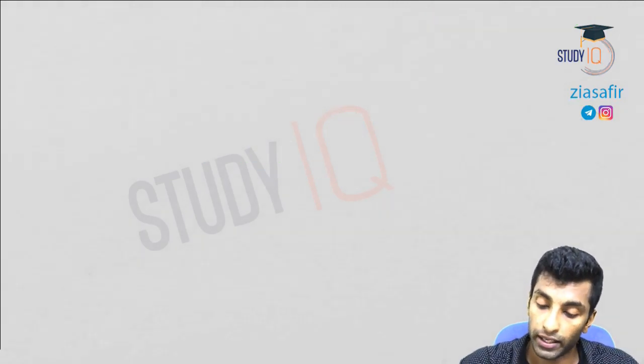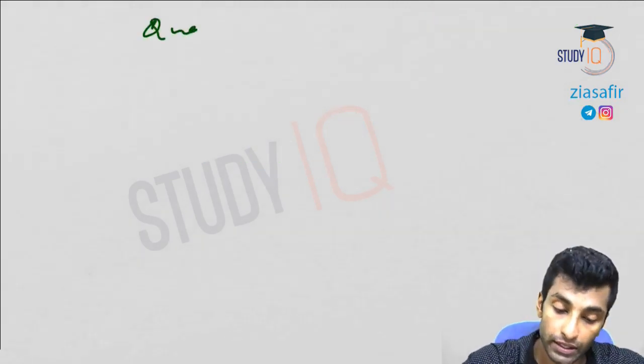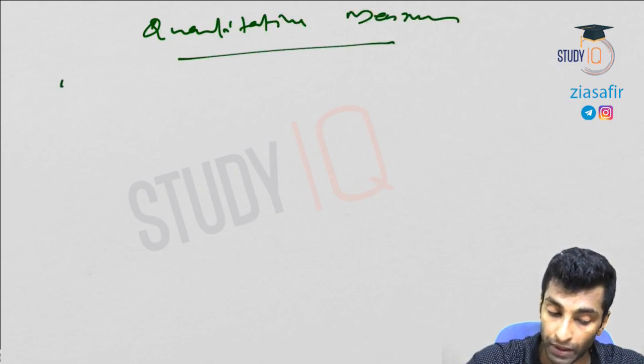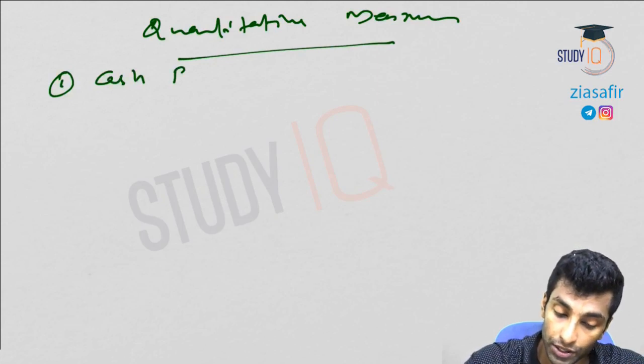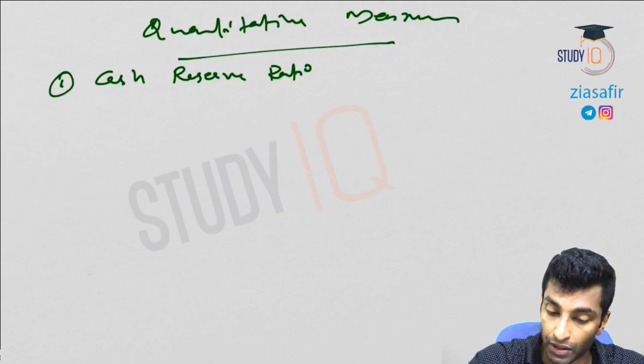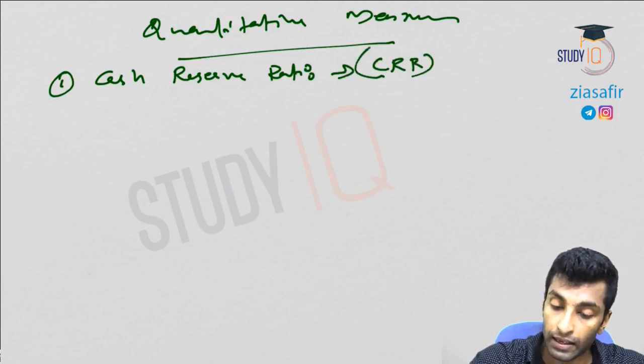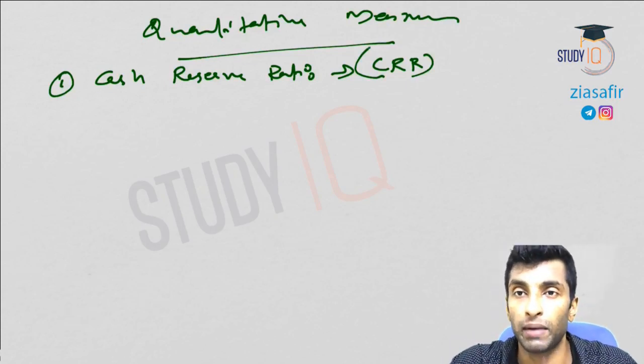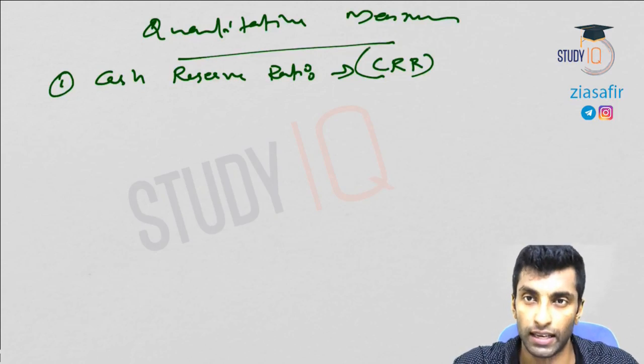So we'll start with quantitative measures. First one is cash reserve ratio. So what is cash reserve ratio or CRR? This is a percentage of the total NDTL, net demand and time liability of the bank. You know what is NDTL?